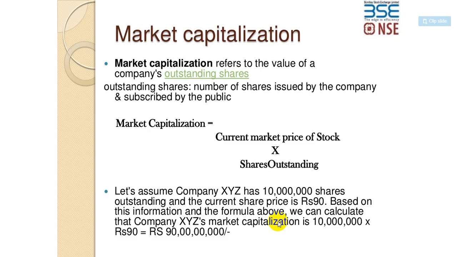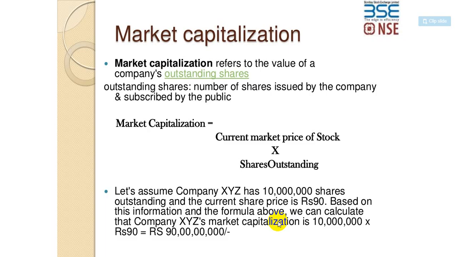So basically, market capitalization is nothing but the value of a company's outstanding shares, the actual value of a company. Outstanding shares are nothing but the number of shares issued by the company and subscribed by the public.